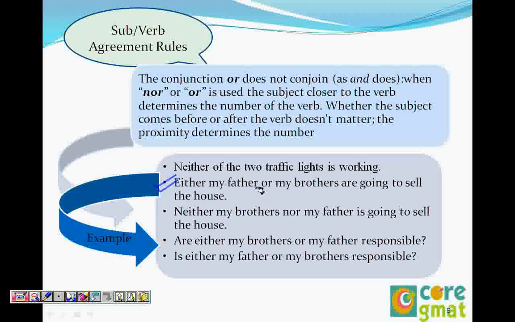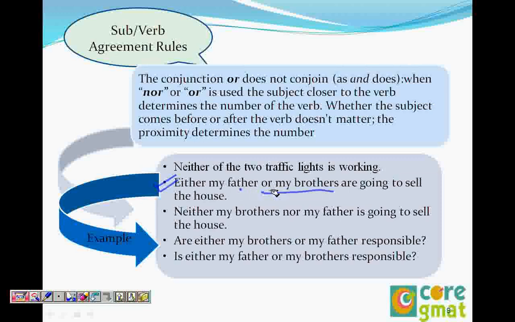So what is closer to the verb? Brothers, so plural, and the verb will be plural. Neither my brothers nor my father is going to sell the house. Again, father is singular, therefore there will be a singular verb. So it is the word succeeding, not the preceding, because father is preceding but brothers are succeeding.